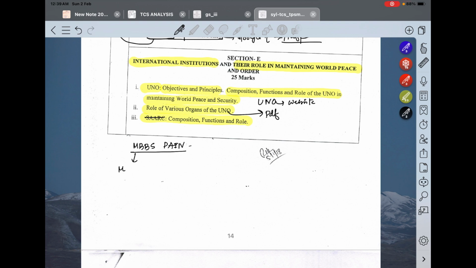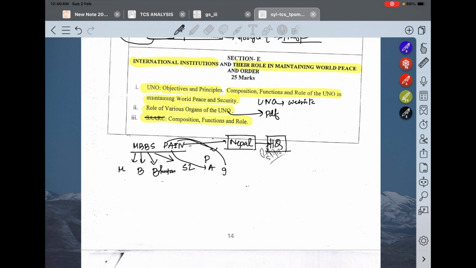M means Maldives, B means Bangladesh, B here Bhutan, S is Sri Lanka. Okay, in pain, P for Pakistan, A for Afghanistan, I for India. Okay, and N for Nepal. And Nepal has its headquarters.